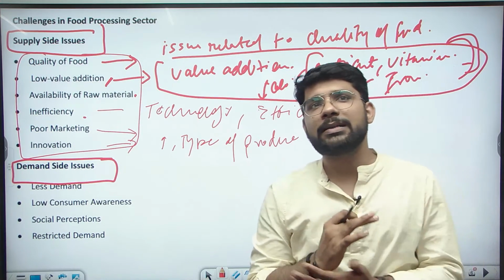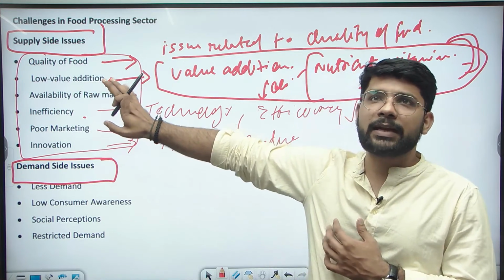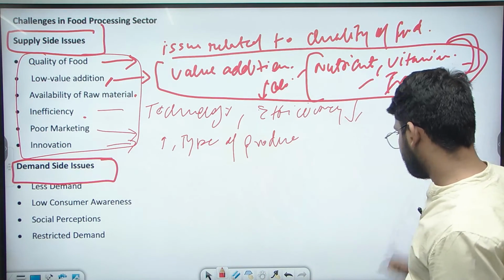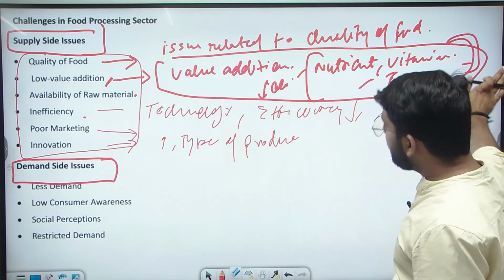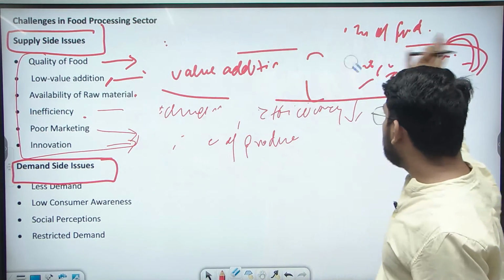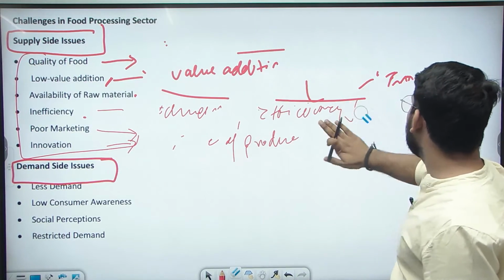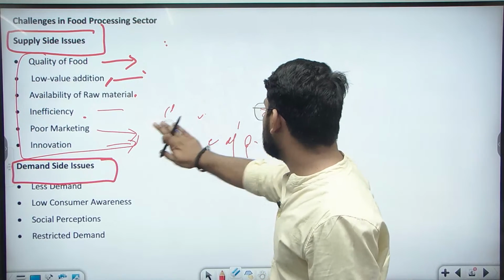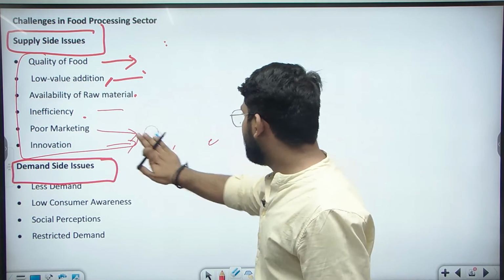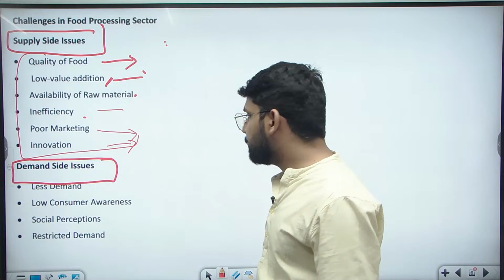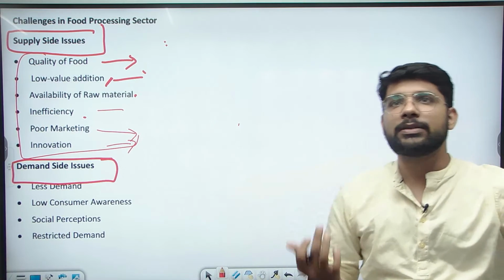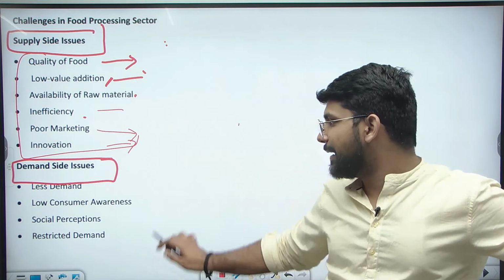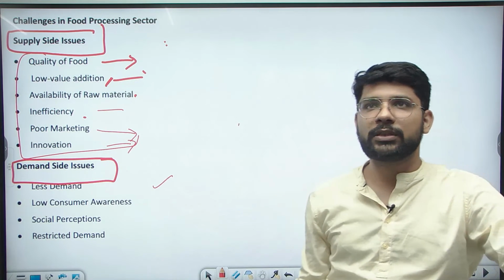Now come to the demand side. We discussed the one side, the supply side, but there are demand side challenges also. The first challenge is less demand. In a country like India, with a population of 140 million, there is less demand for food processing products. The demand is less for many reasons, maybe poor marketing, maybe less knowledge among the people, maybe they don't know about the products. So there is less demand in the market related to food processing products.